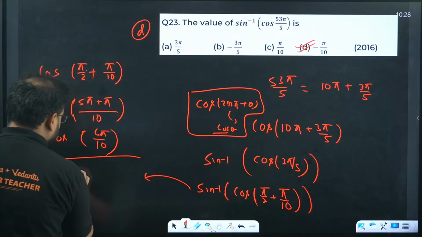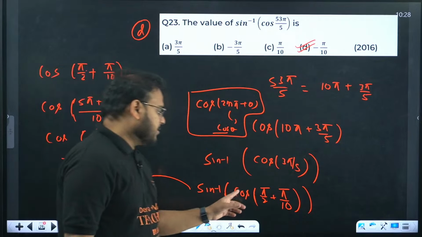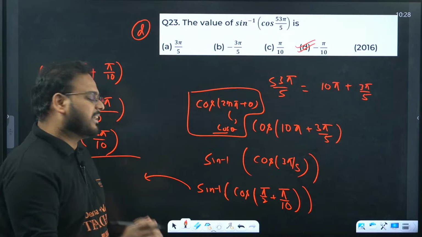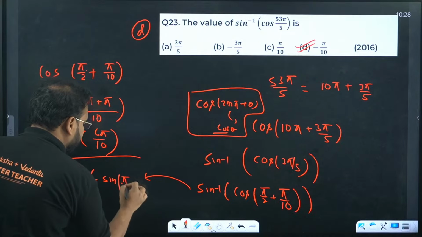Once you have that, check the result. This becomes sine inverse outside, of cos of 90 plus theta. Cos of 90 plus theta is negative, so minus sine theta.